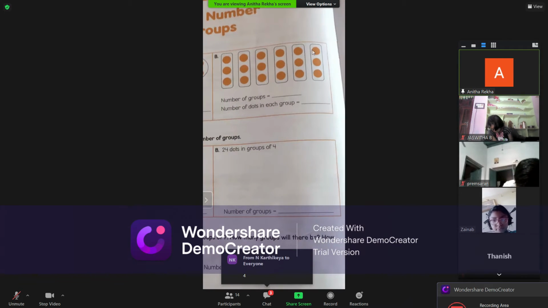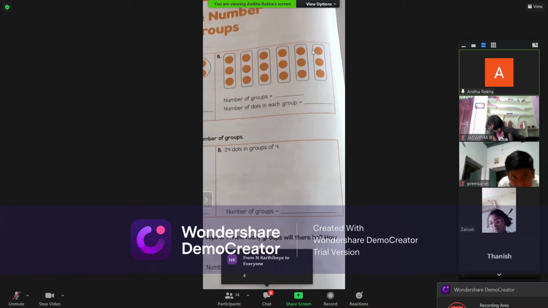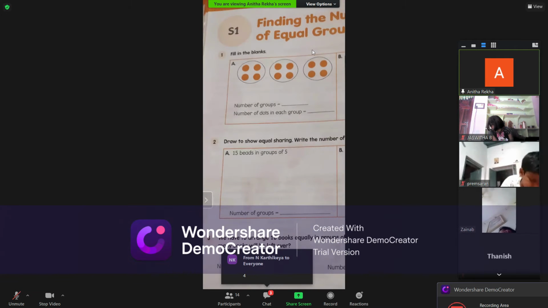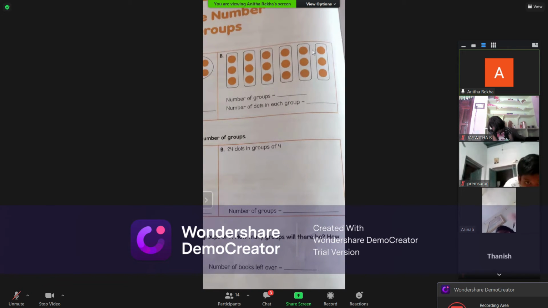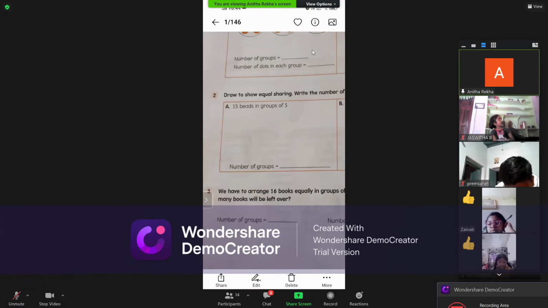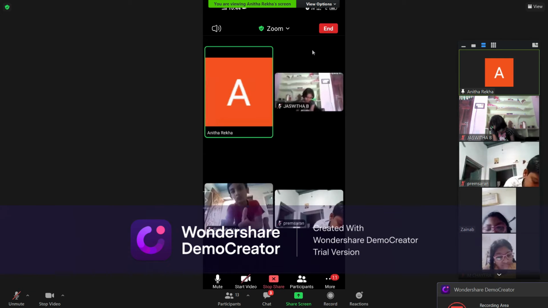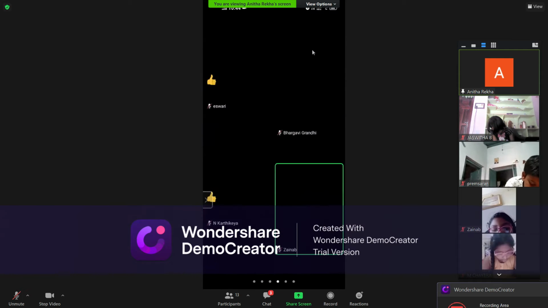Complete all of you number of groups and number of dots in each group. B1 completed means show me your thumb. If you complete B1, number of groups, you will count how many rectangles are there. Number of dots in each group. What were your answers? Type in the chat box. Otherwise, show me your digital thumb completed.